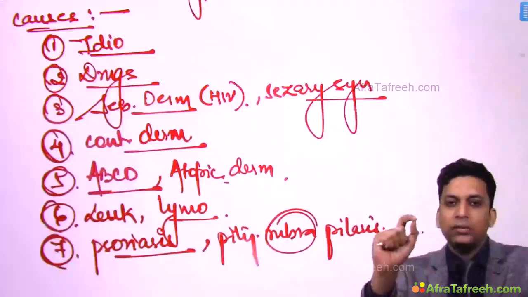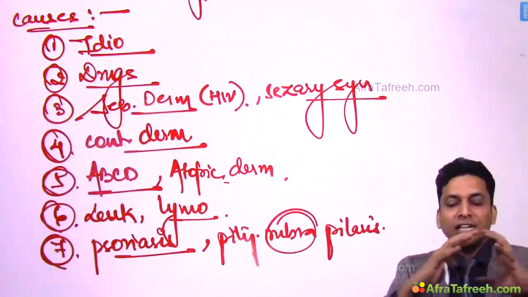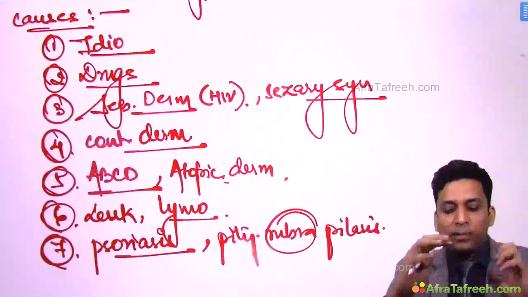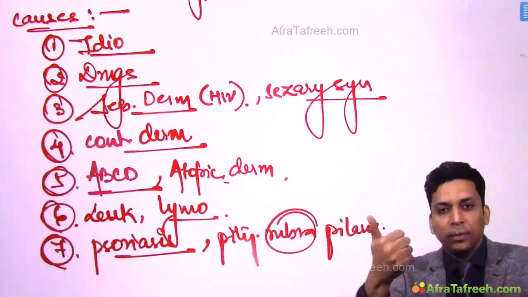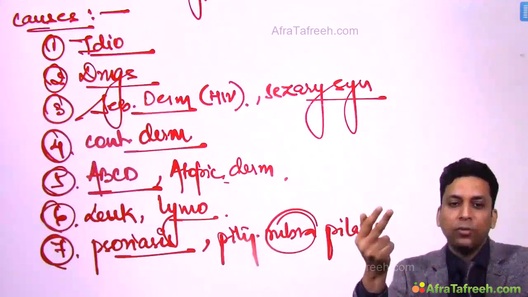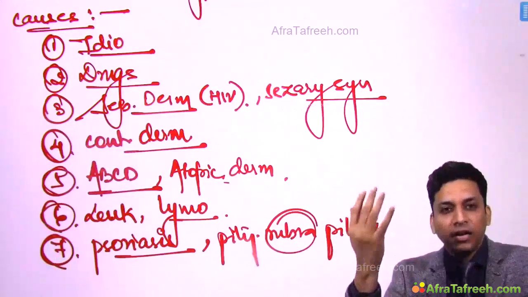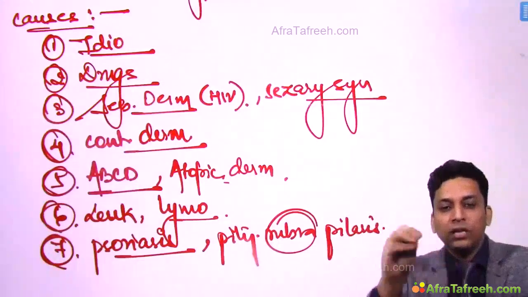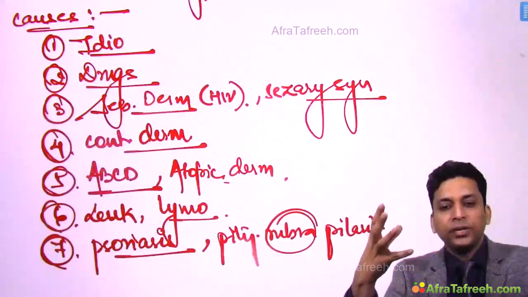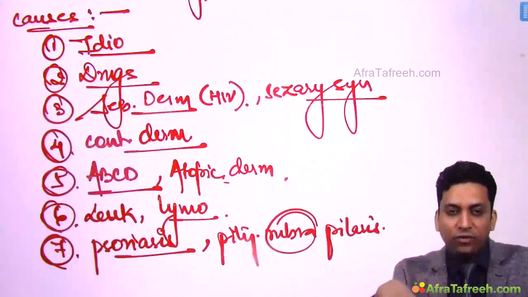So this erythroderma can be due to various causes. Okay, so when the patient comes with erythroderma, that is more than 90% of the skin of that patient is red, then you should suspect all these conditions. It could be idiopathic, it could be due to drugs, it could be due to seborrheic dermatitis or Sézary syndrome, it can be due to contact dermatitis or airborne contact dermatitis or atopic dermatitis, it could be due to underlying leukemia, lymphoma, or it could be due to psoriasis or pityriasis rubra pilaris. So there are so many causes, but these are a few important ones.